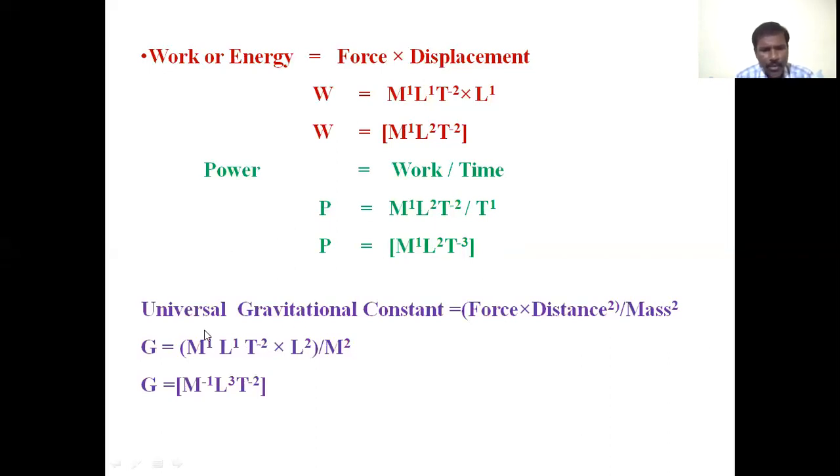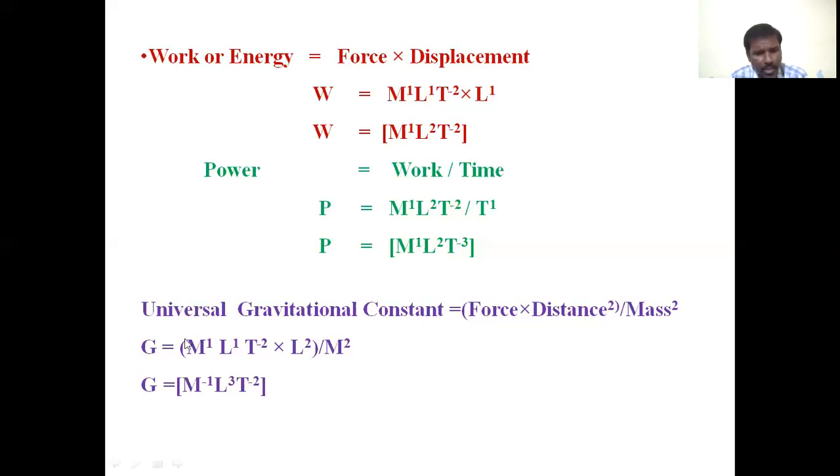Next physical quantity, a very important physical quantity always asked in examinations, that is the universal gravitational constant. The expression for the universal gravitational constant is force into distance square by mass square. What is the expression for universal gravitational constant? That is equal to force into distance square by mass square.